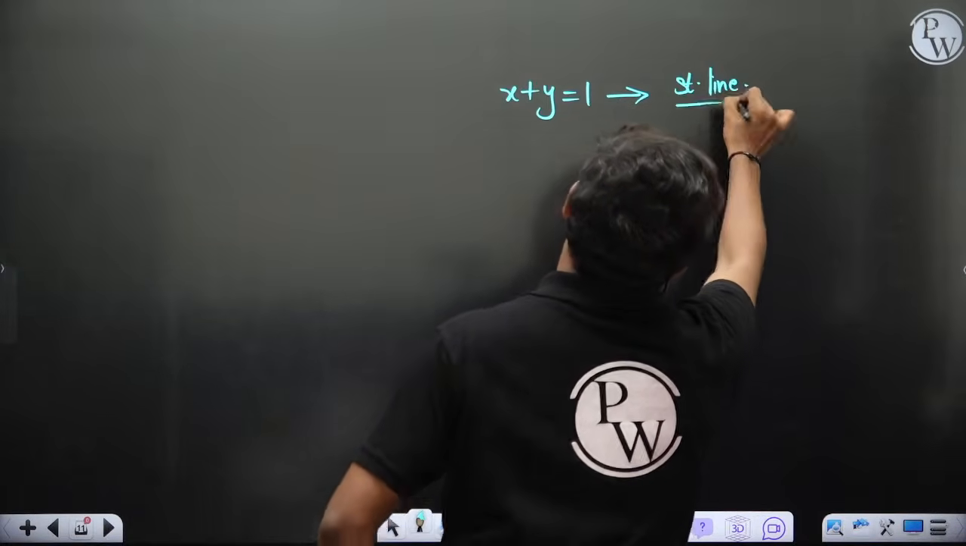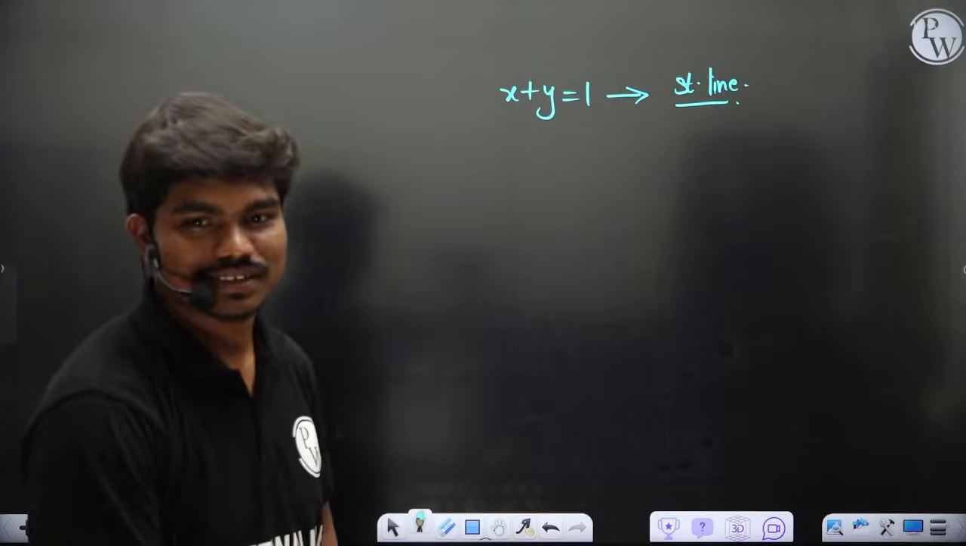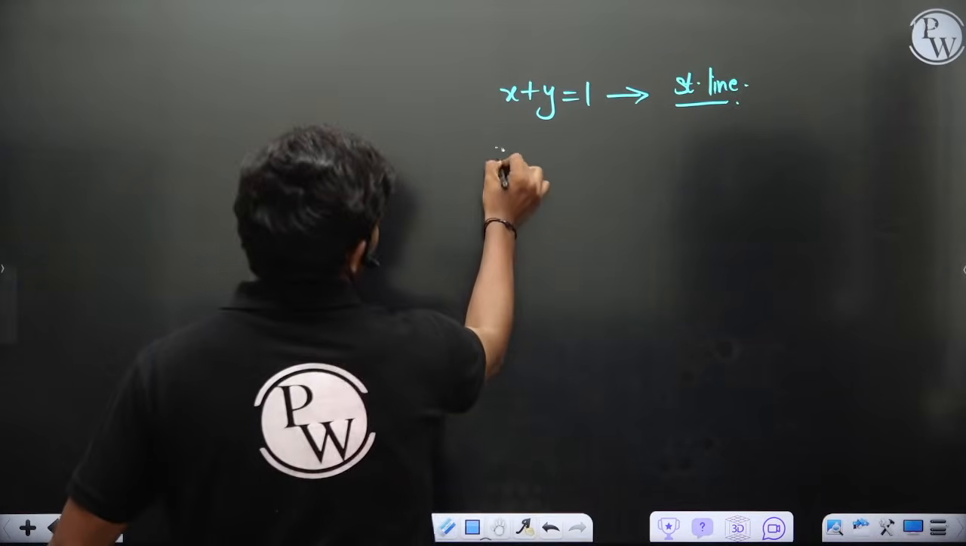Good. Straight line, nice. Many of you have answered straight line. What does this equation give you?